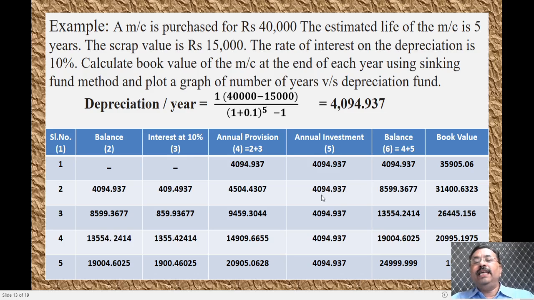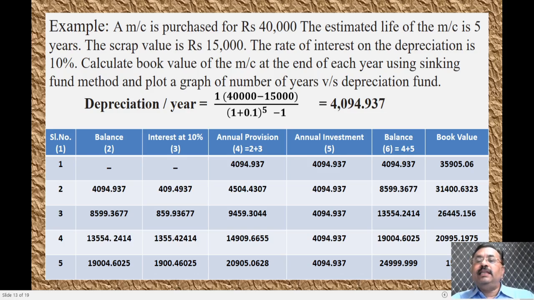4094.937, and the balance will be 4504 plus 4094. It will be 8599. This 8599, if you subtract it from 40,000, you will get 31,400 as the book value.